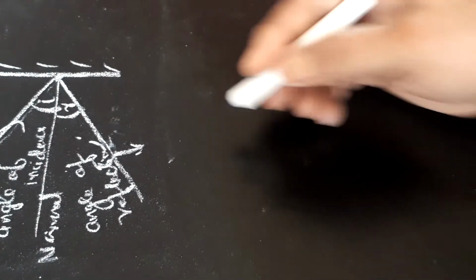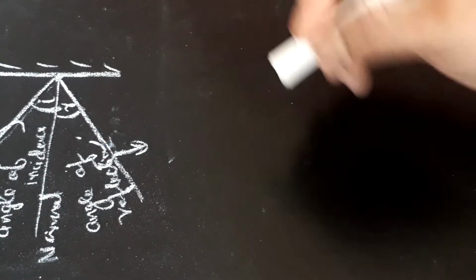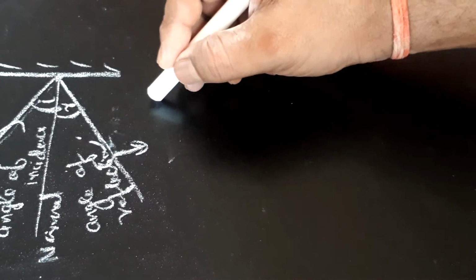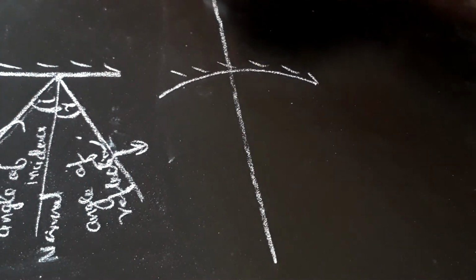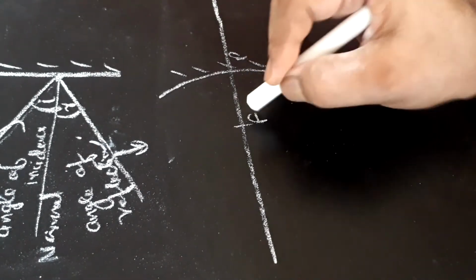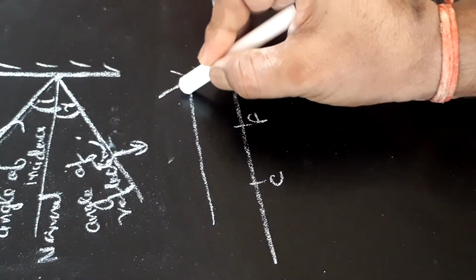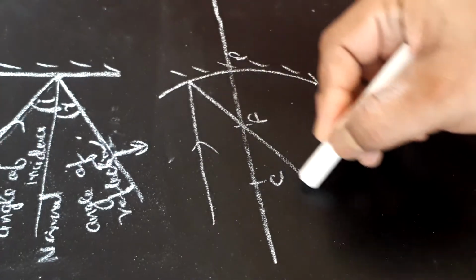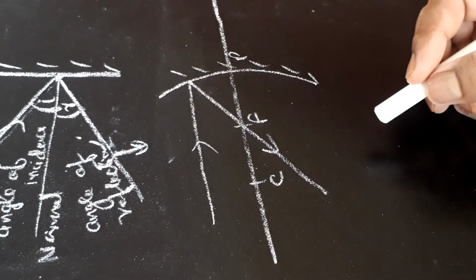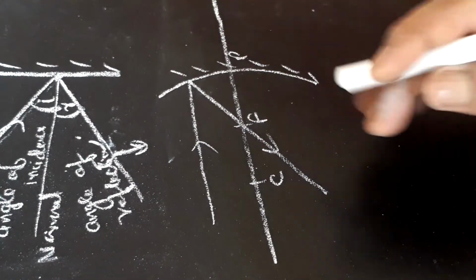Now we are going to see some rules about formation of images in a concave mirror. Suppose we have this concave mirror. This is the principal axis, this is focus, this is center of curvature. The ray coming parallel to this principal axis passes through F after reflection. While drawing ray diagrams, we will keep in mind these rules.